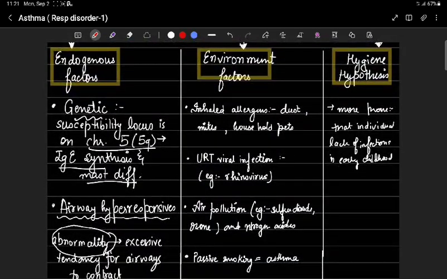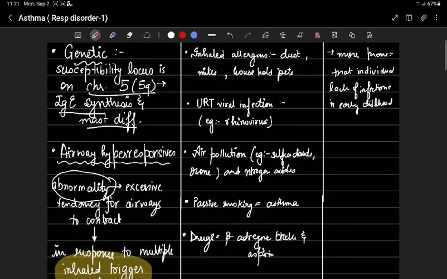Now come the environmental factors. There are several stimuli that trigger asthmatic attacks. Inhaled allergens like dust, mice, and household pests cause asthma in early childhood. Upper respiratory infections like rhinoviruses and coronavirus. Air pollutants like sulfur dioxide, nitrogen oxides, diesel, particulates, and ozone. Passive smoking causes asthma. Drugs, for example beta adrenergic blockers and aspirin.